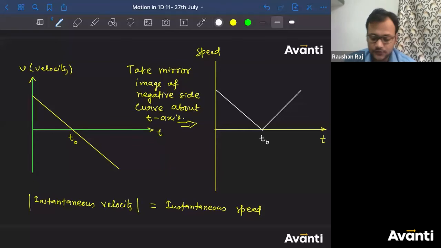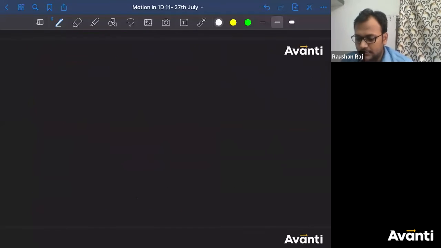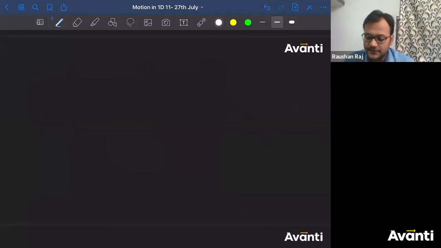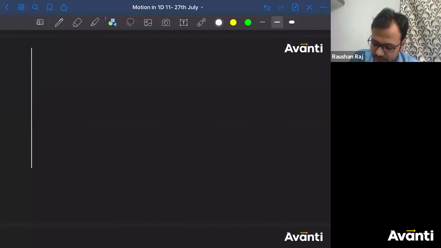Okay, what if I ask you, if a displacement time graph is given to you? Similarly, if you have been given a displacement time graph, if this is displacement, I'm not talking about the position, I'm talking about the displacement.